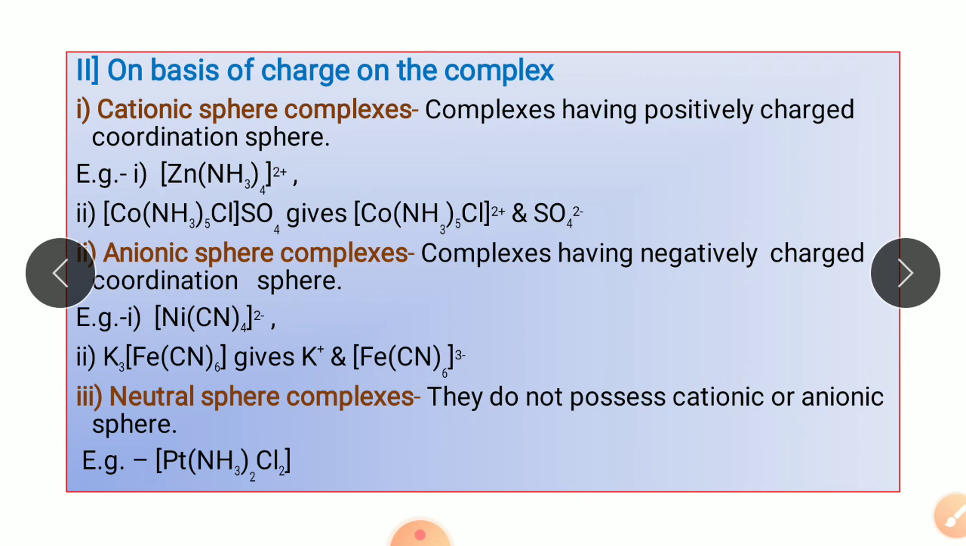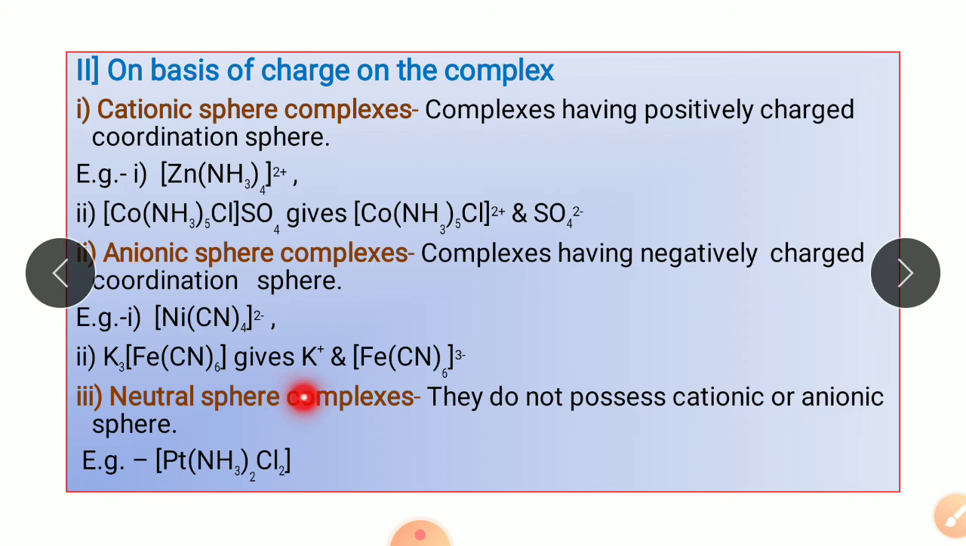Next example is potassium ferricyanide, that is K3Fe(CN)6. Here potassium is the ionizable group, the counter ion, and it is written outside the square bracket, that is, outside the coordination sphere. So your coordination sphere is carrying a 3 minus charge, so it is anionic. The complex as a whole is neutral because the 3 negative charge is balanced by the 3 ions of potassium, but the coordination sphere is carrying a negative charge, so this complex is classified as an anionic sphere complex.